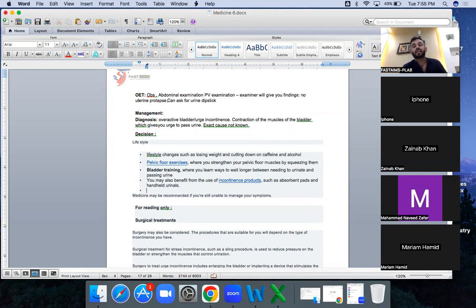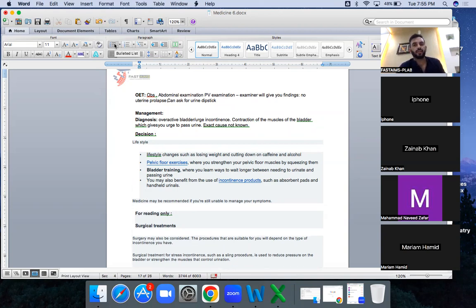Medication may be recommended. This time you will not recommend any medication, but you need to tell the patient what medications are recommended, just to know about the knowledge. Otherwise, you're not going to tell. You just need to tell that medications are recommended. Actually, this is an alpha blocker, or I think oxybutynin, or some kind of, I don't know, but alpha blocker medications work here.